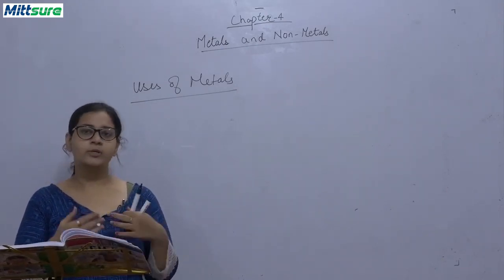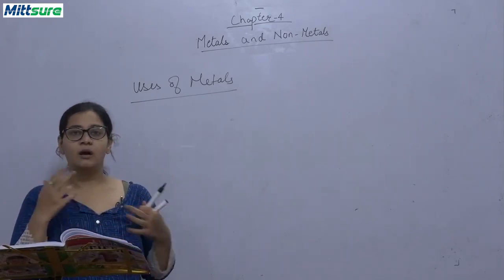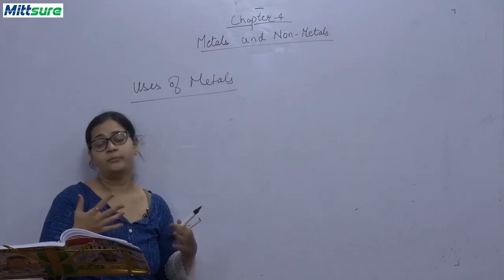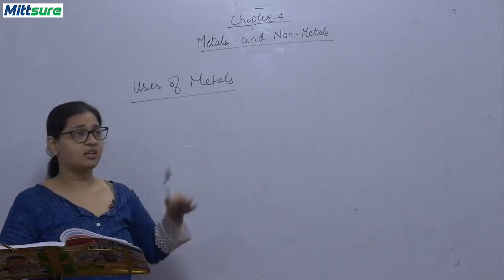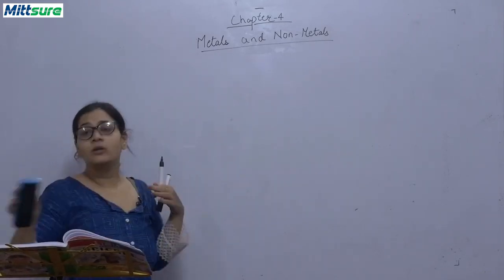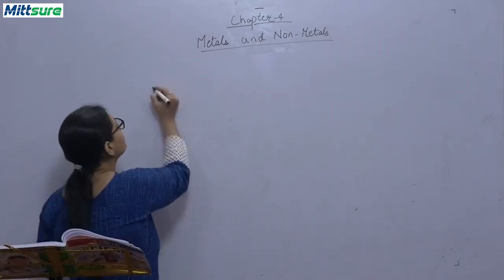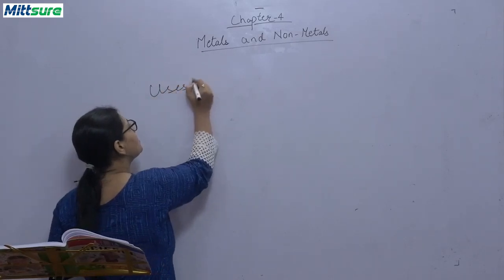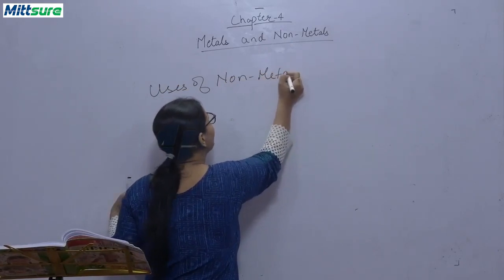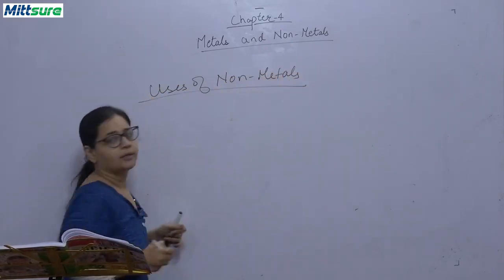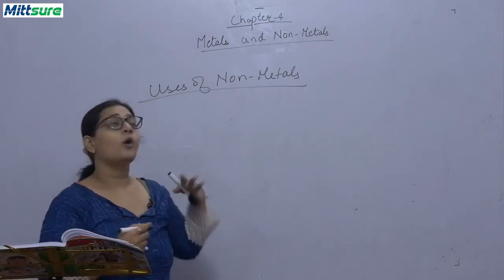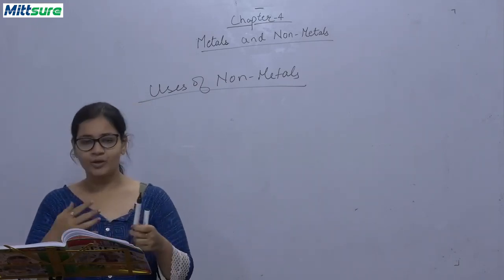Thermometers and fluorescent tubes contain vapors of mercury. So, lights are also made using metals. So, these are the uses of metals. Now, we will be discussing uses of non-metals. As metals are useful for various purposes, non-metals are also very useful for us.